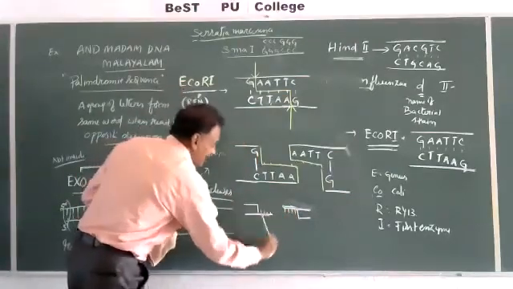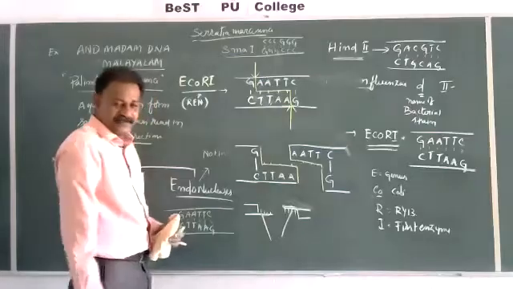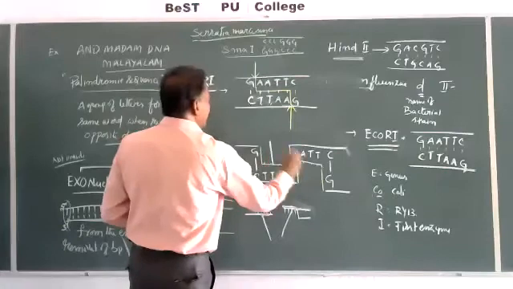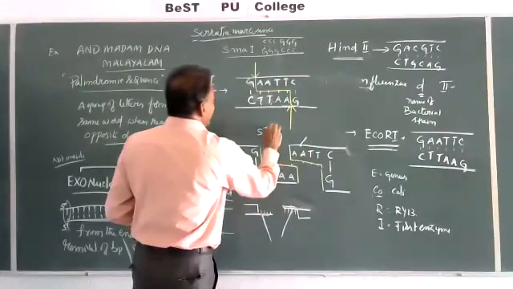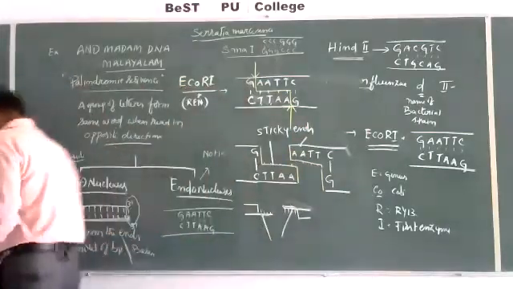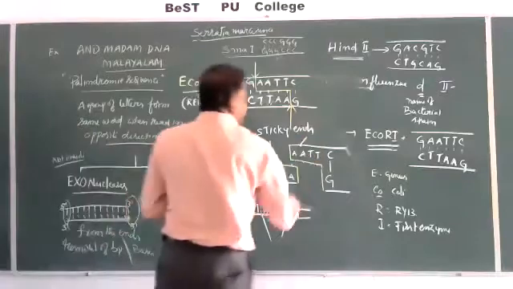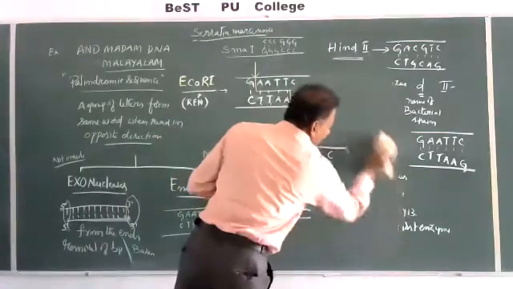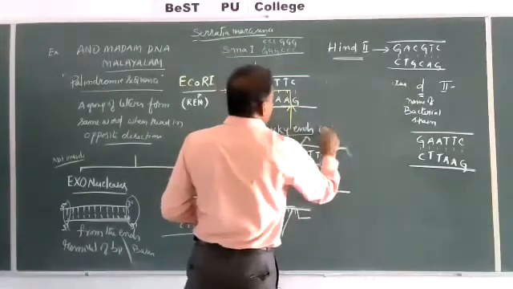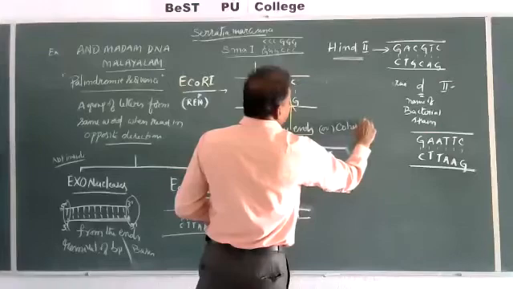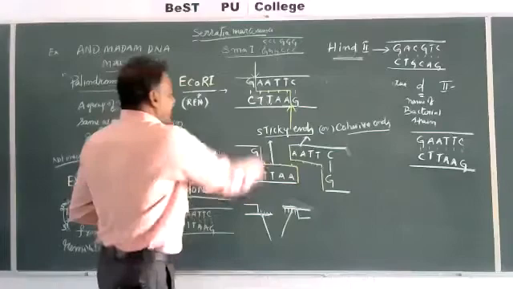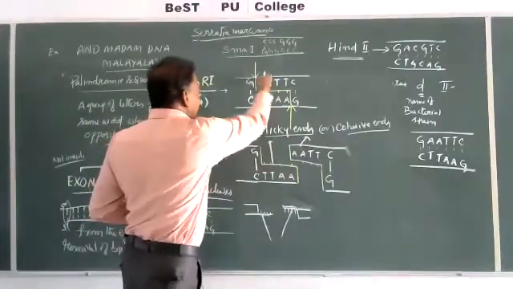So these are called sticky ends, or cohesive ends. And the cut is not exactly in the center, exactly opposite, on both the strands.